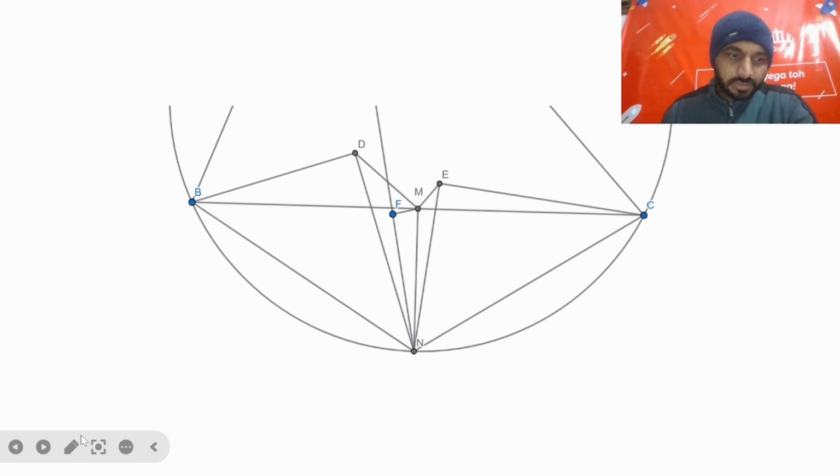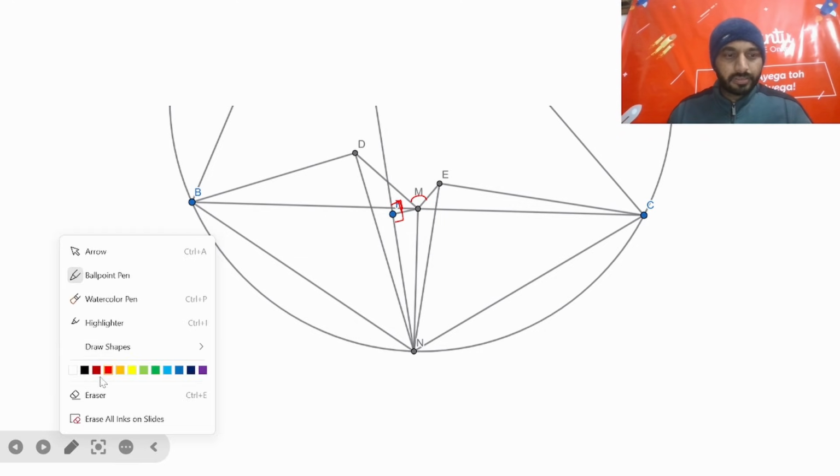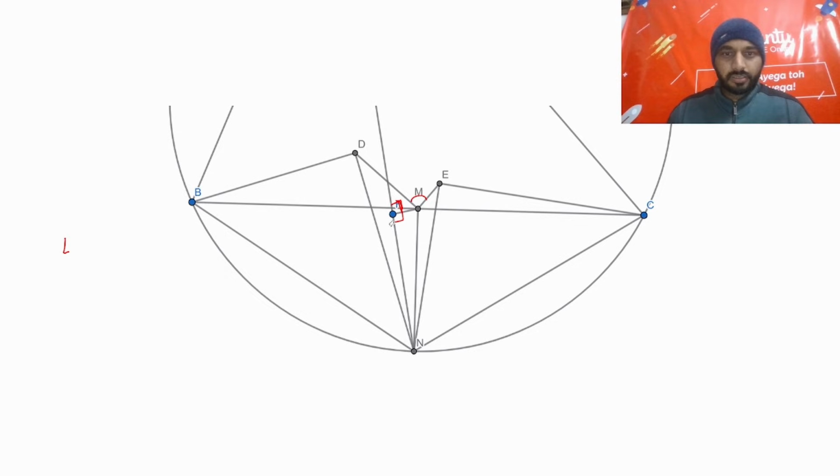So this angle is 90 degree. DMF angle is 90 degree. And we get this angle is also 90. We already know this angle is 90. So this is also 90. So we have angle DMF is 90, and we want to prove that angle DFE is 90.